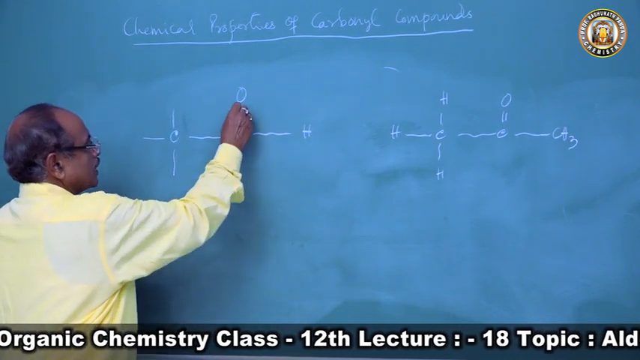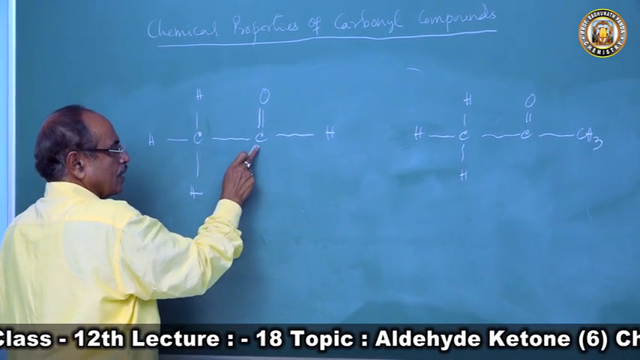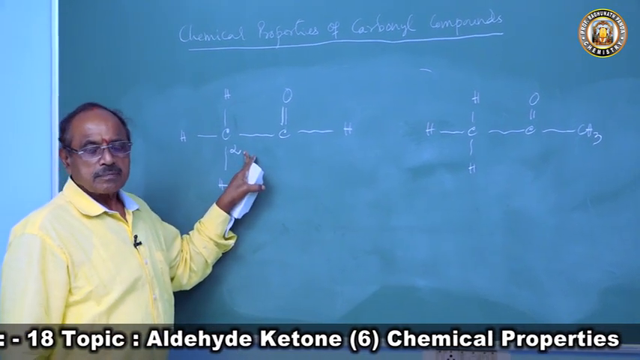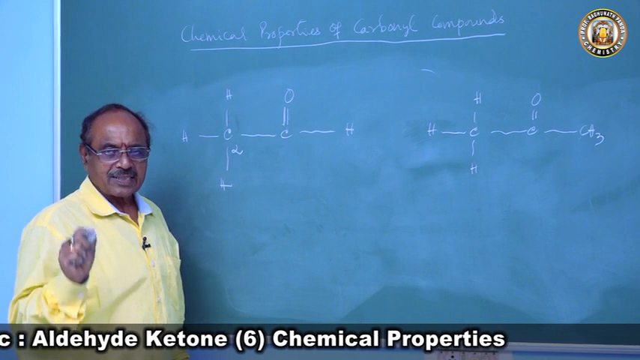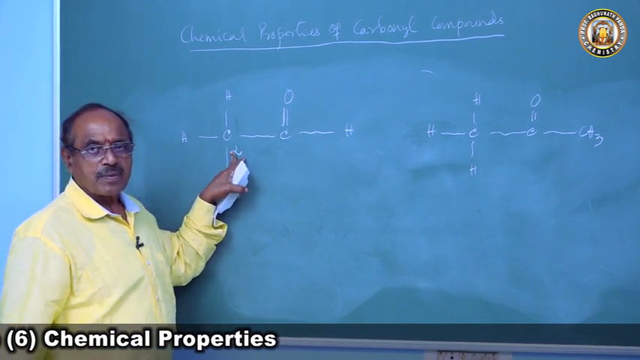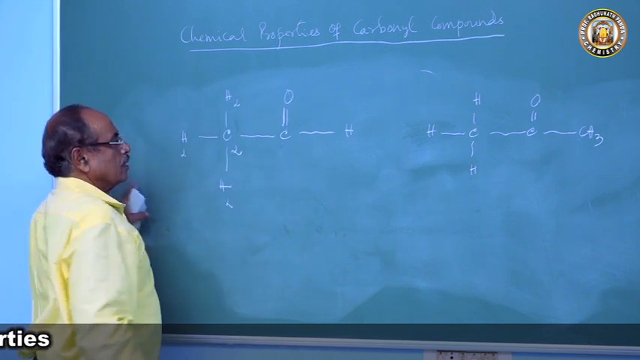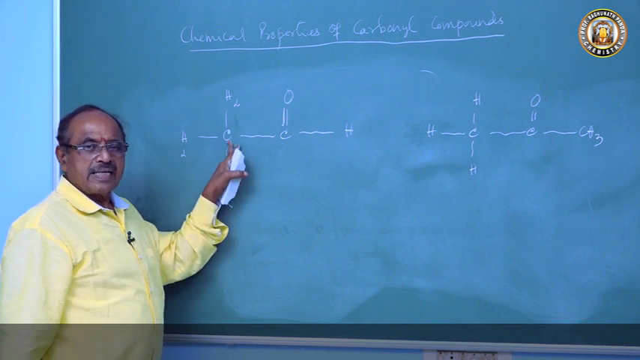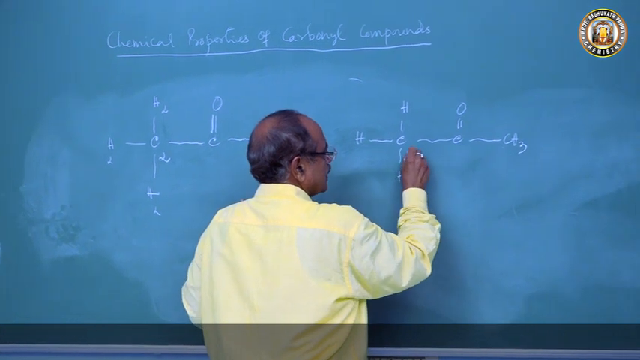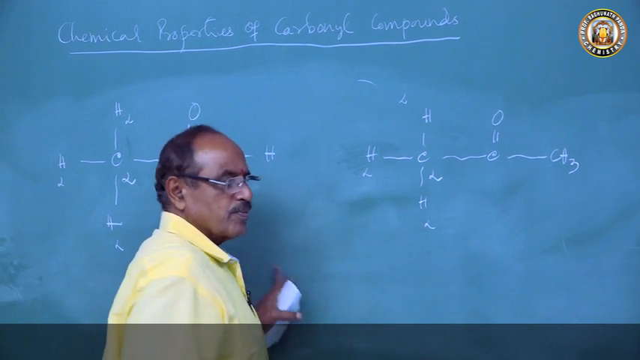Now what is this? These are the hydrogen atoms, and this is the carbonyl group, and this carbon atom is called the alpha carbon atom. The carbon atom attached to the functional group is always called the alpha carbon atom. And these are the alpha hydrogen atoms. So acetaldehyde has three alpha hydrogen atoms. So also here this is the carbonyl group, this is the alpha carbon, and these hydrogen atoms are also alpha hydrogen atoms.